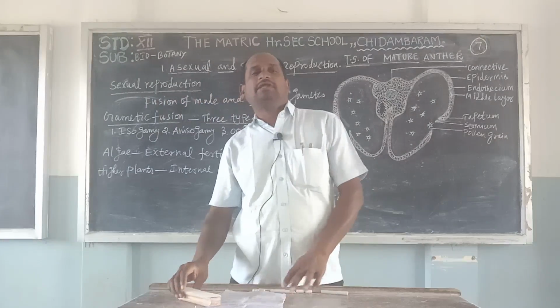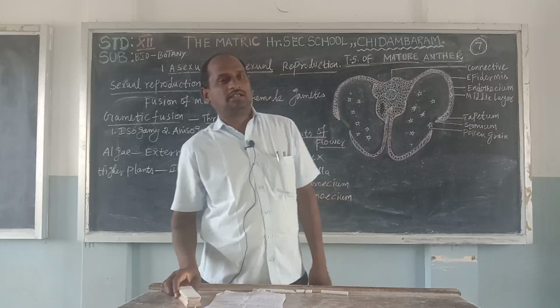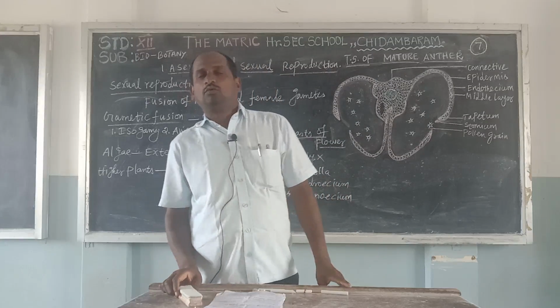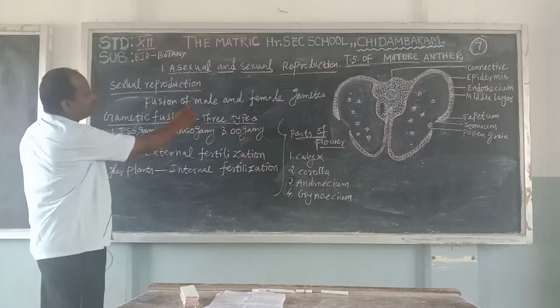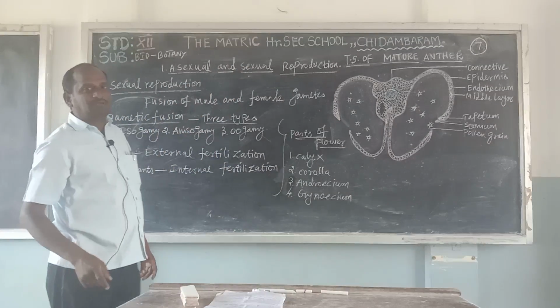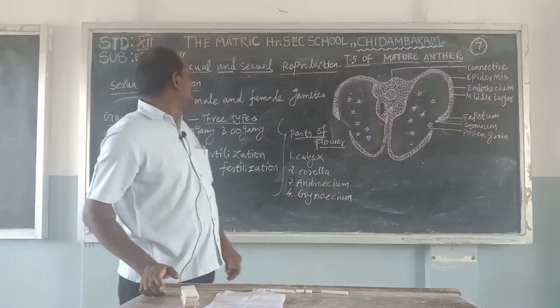We have seen a lot about sexual reproduction. Sexual means contact between male and female, male and female ovum and egg. The male and female undergo fusion of the gametes. The gamete means, for example, male gamete and female gamete.